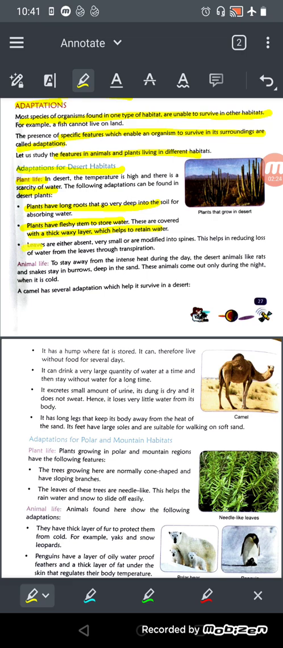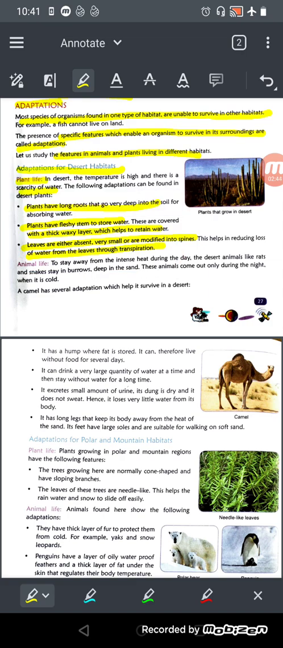Leaves are either absent or very small, modified into spines. They either don't have leaves, or if they have, they are very small and modified into spines, meaning they are like thorns, right? And this helps to reduce loss of water from the leaves through transpiration.